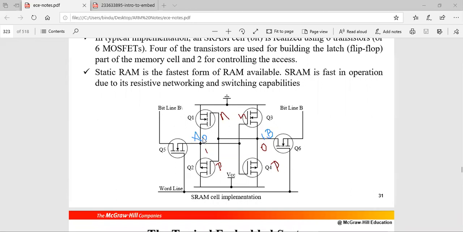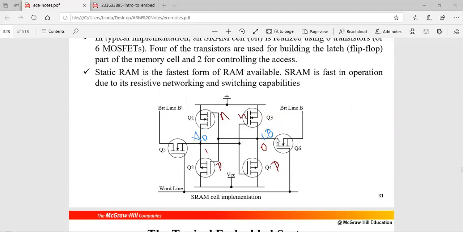Do you understand? First, A was 0 and B is equal to 1, assume like that. Now I have to write 1 to this node. What I'll do is reduce the voltage across this bit line bar. If you reduce it to VSS, that is, B is equal to 0.